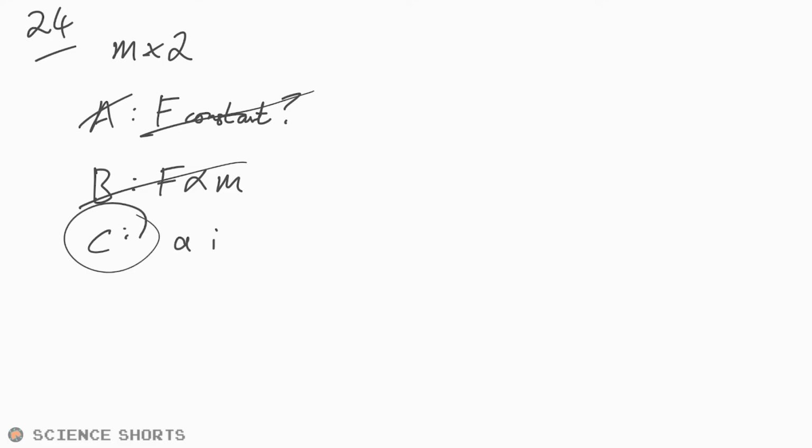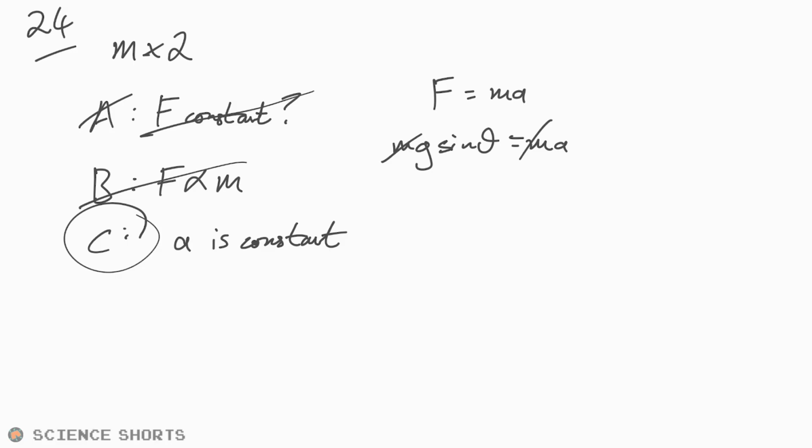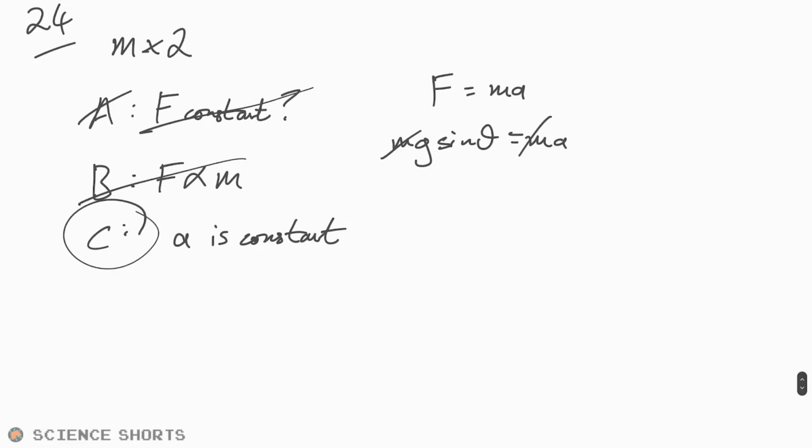Yes, a is constant because F equals ma, and of course if mg sine theta is the force and that's equal to ma, then we know that the m's cancel, and a is just going to be dependent on the angle. D, the acceleration is halved. No, we know it's going to stay the same.